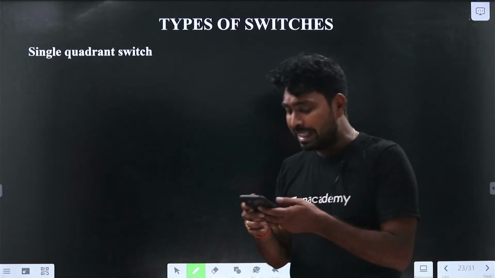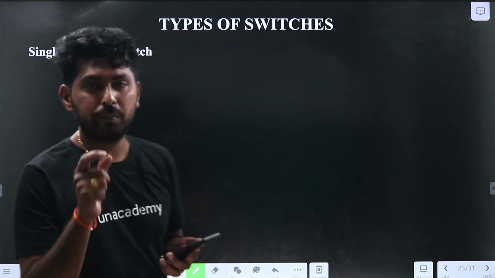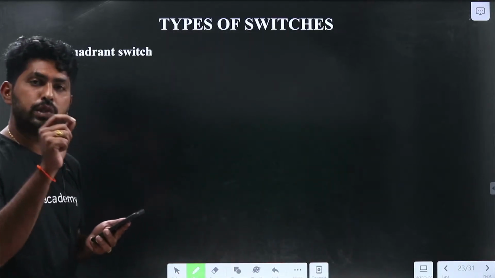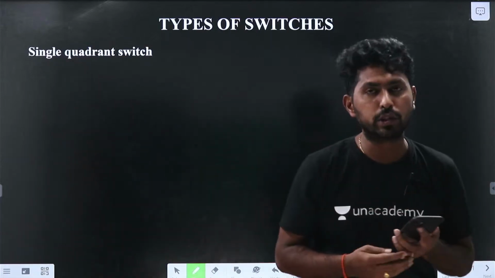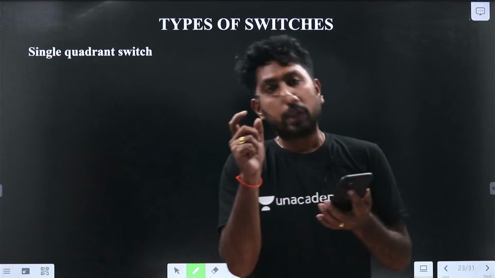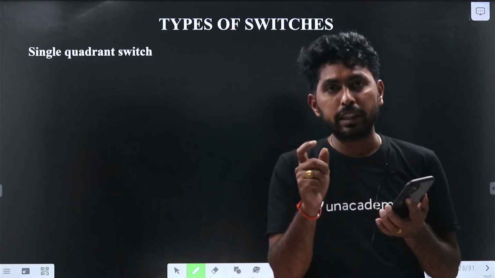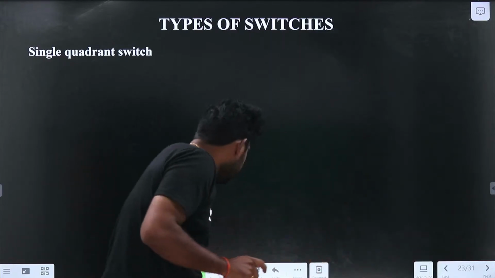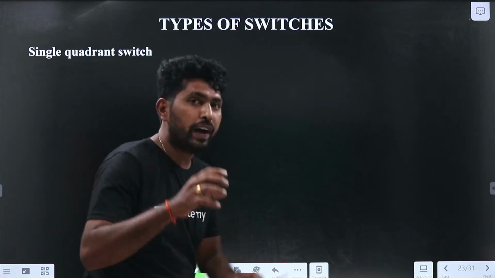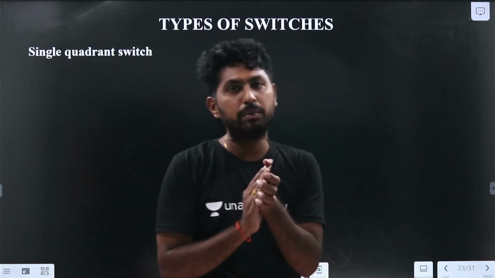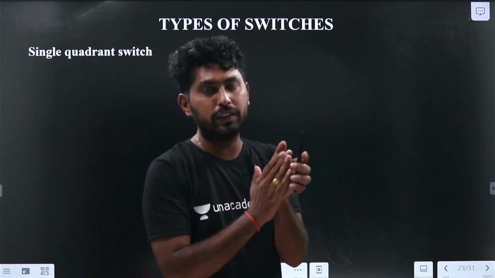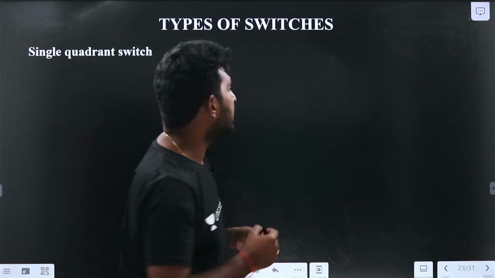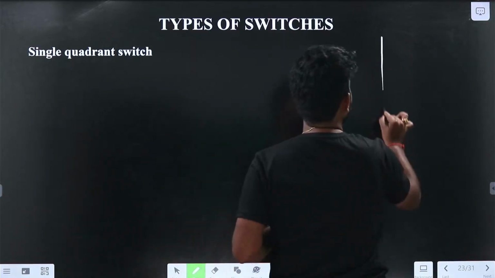So why is the BJT unipolar? The BJT will always operate with a positive voltage. The question is why the BJT is a unipolar device. So the BJT will always operate with the positive voltage. That is, if you see the characteristics of the BJT, VCE versus